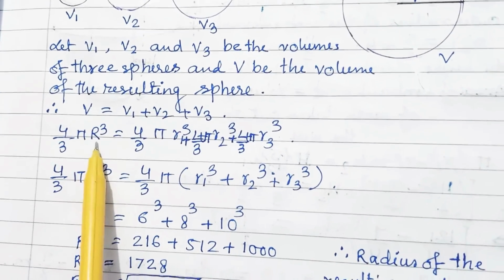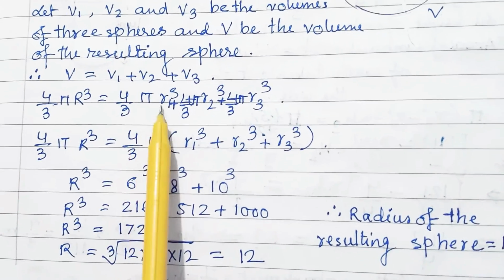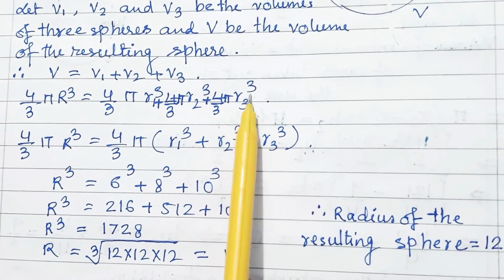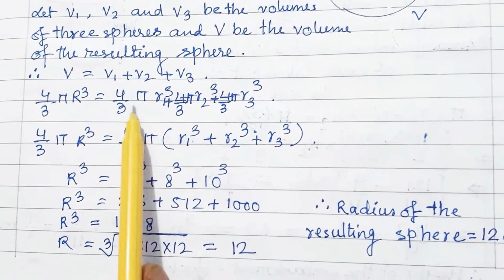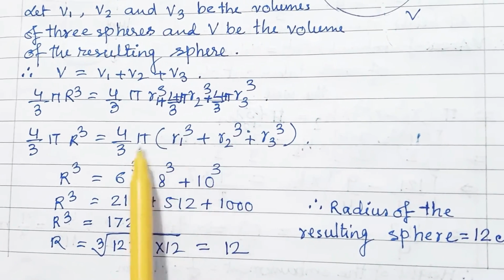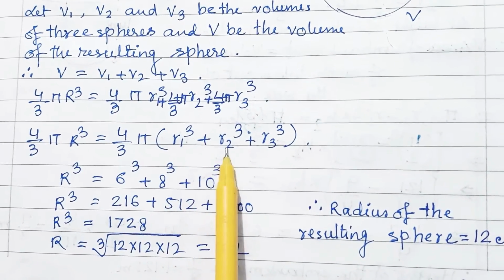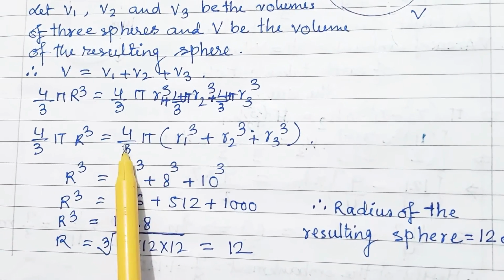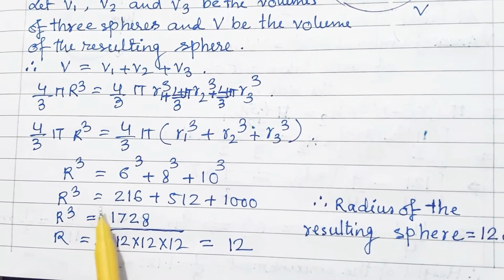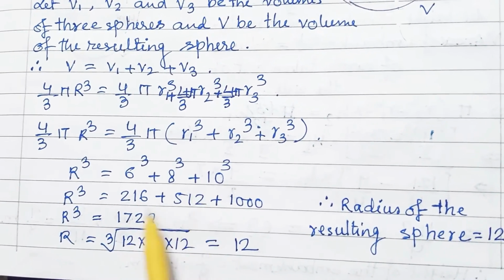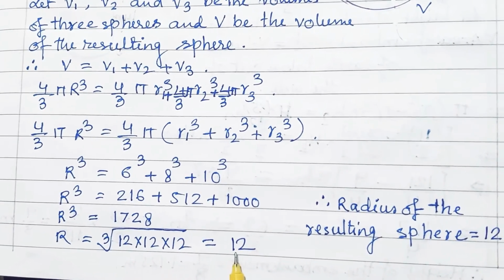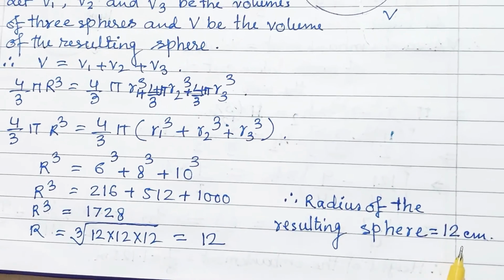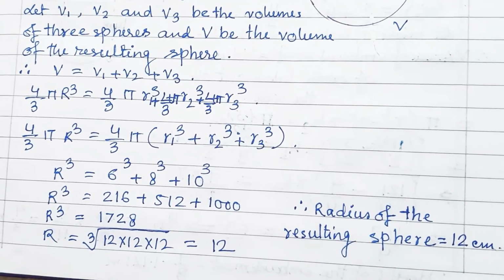So 4/3 pi r cube is equal to 4/3 pi r1 cube plus 4/3 pi r2 cube plus 4/3 pi r3 cube. 4/3 pi will be common, then it is r1 cube plus r2 cube plus r3 cube. Now 4/3 pi cancels. So r cube is equal to 6 cube plus 8 cube plus 10 cube. It will come as 12. r is equal to 12. So the radius of the resulting sphere is 12 centimeter.